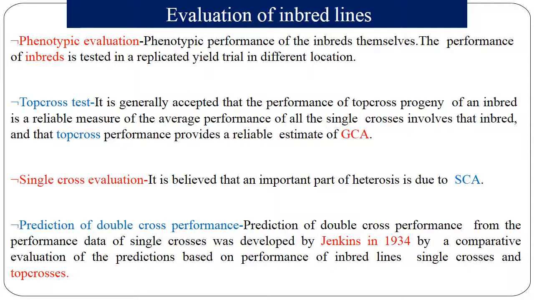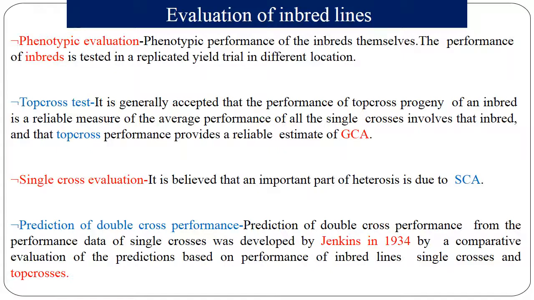Coming to evaluation of inbreds. First process is phenotypic evaluation. The phenotypic performance of inbreds themselves. Performance of inbreds is tested in replicated yield trials in different locations and in different years. Top cross test is the second process.